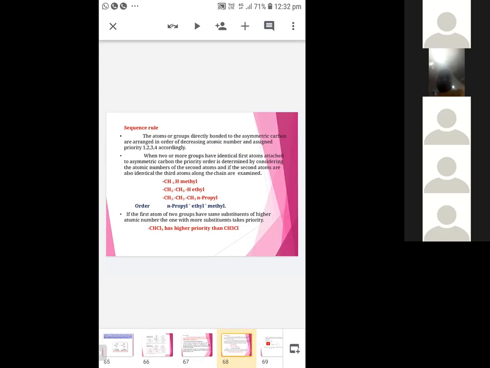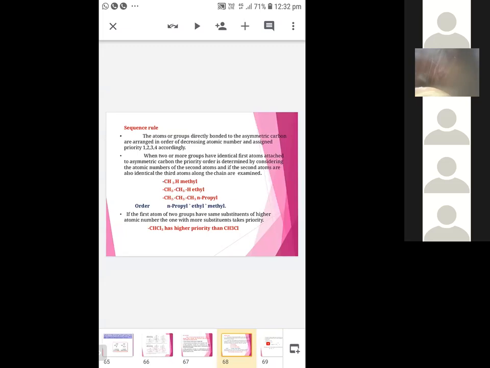When two or more groups have an identical first atom attached to the asymmetric carbon, the priority order is determined by considering the atomic numbers of the second atom. If the second atoms are also identical, then the third atoms along the chain are examined. See here, methyl, ethyl, propyl. Propyl should be given first priority, then second priority to ethyl and third priority to methyl.